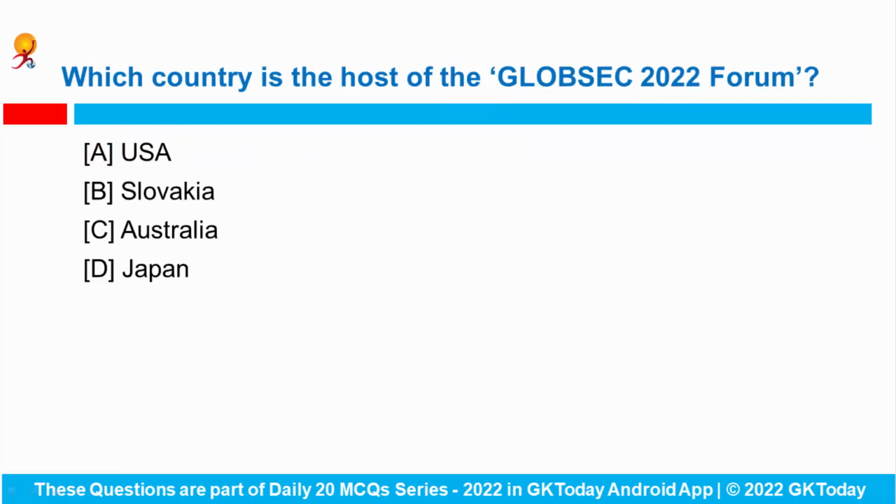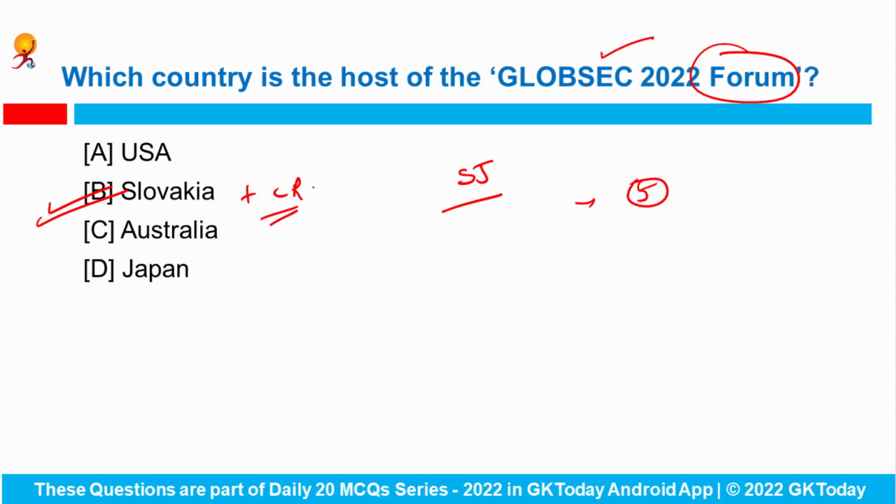Fine. Next question. Which country is the host of the GlobeSec 2022 forum? External Affairs Minister S. Jaishankar is on a 5-day visit to Slovakia and the Czech Republic, and he is set to attend the GlobeSec 2022 forum in Slovakia and speak on the topic taking friendship to the next level, allies in the Indo-Pacific region.